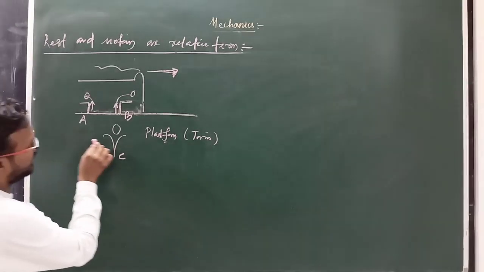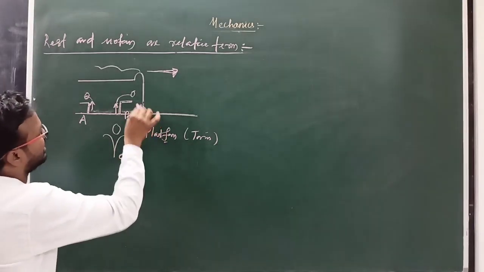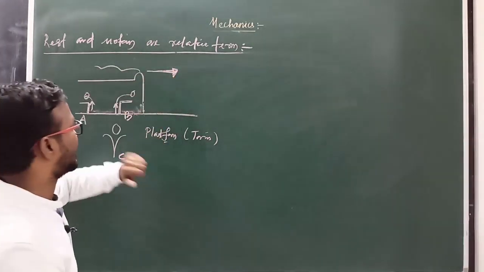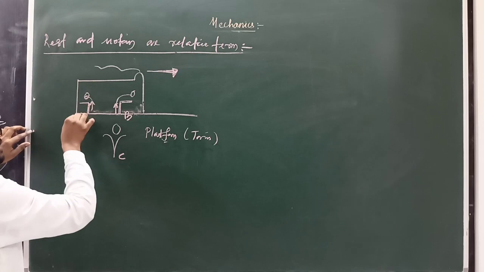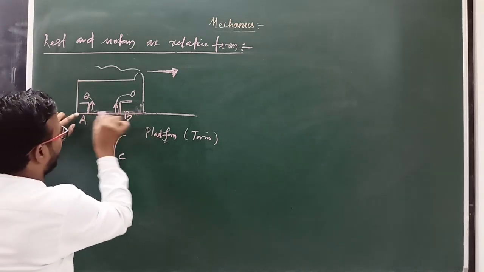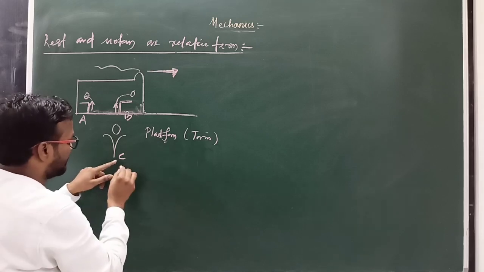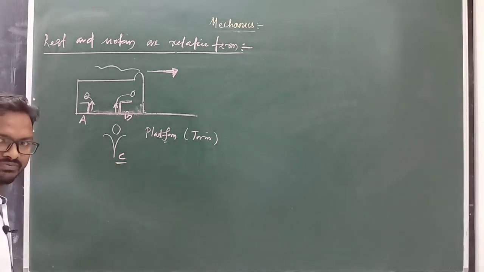This is the train platform, the train line, and the train is moving along it, understood? When the train is approaching in this direction, this is one compartment and there are two passengers A and B, but there is another friend waiting on the platform whose name is suppose C, clear.